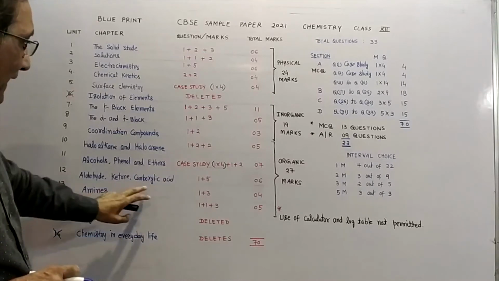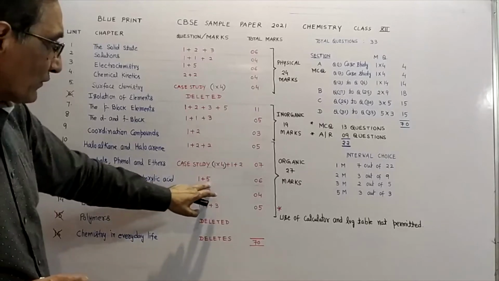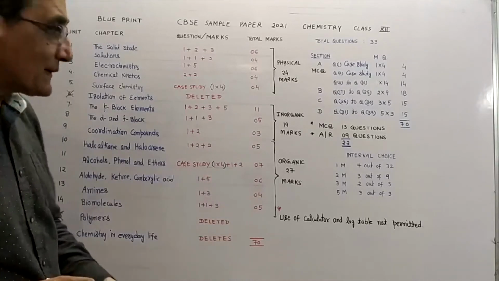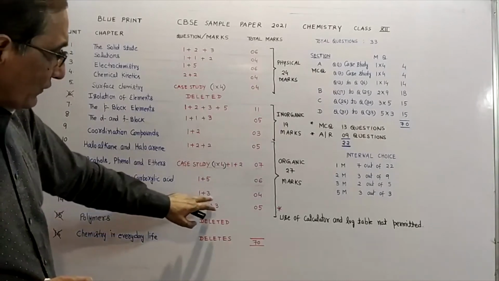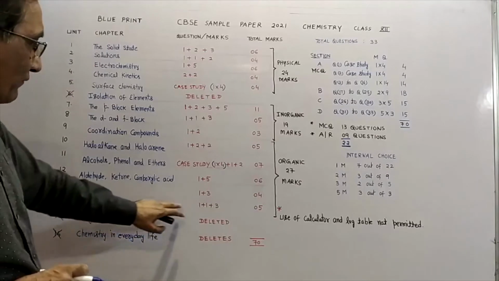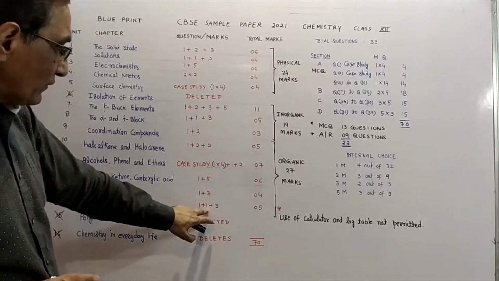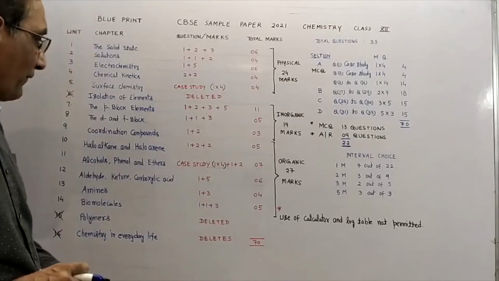In aldehyde, ketone and carboxylic acid, there is one question of 1 mark and one question of 5 marks. Total it is 6 marks. In amines, we have one question of 1 mark and one question of 3 marks. Total will be 4. In biomolecules, we have one question of 1 mark, one question of 1 mark again, and one question of 3 marks. So total will be 5.